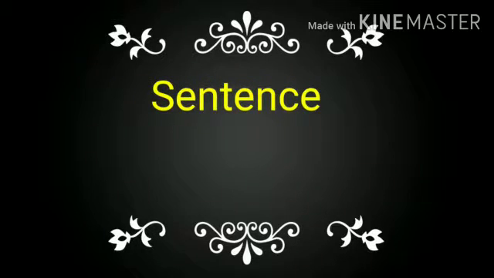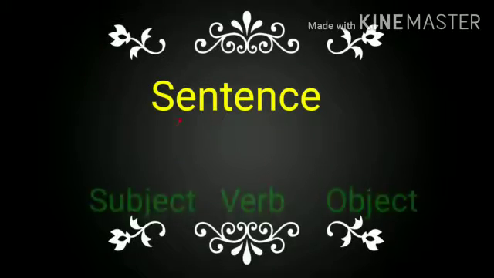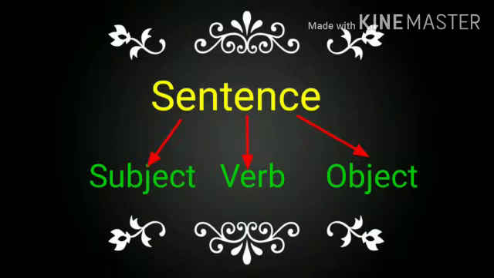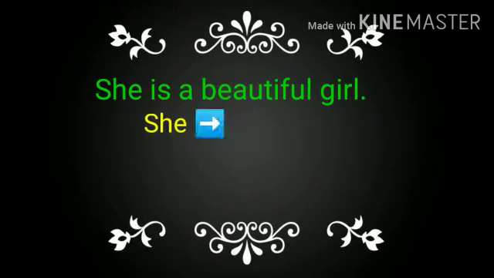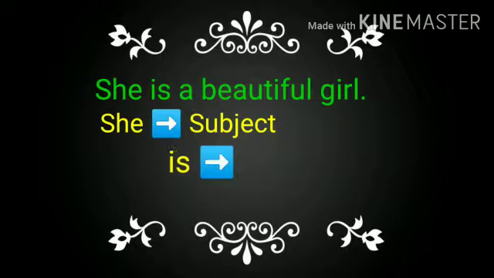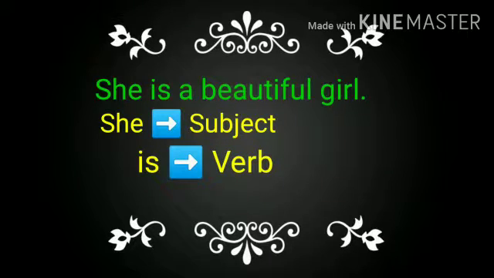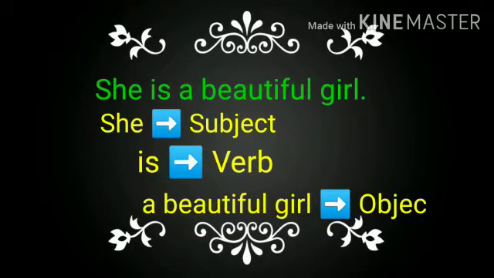In our last topic, the sentence, we have studied that a sentence consists of subject, verb, and object. For example, she is a beautiful girl. In this sentence, she is the subject, is is the verb, a beautiful girl is the object.